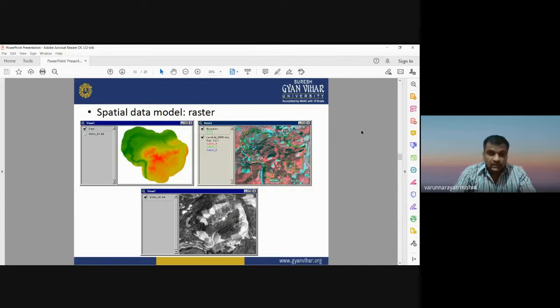That's why they can also be considered as the spatial data model or spatial data feature. GIS also supports different kinds of raster data sets, different satellite images, digital elevation models, different aerial photographs, that can be helpful for analyzing and managing natural resources.